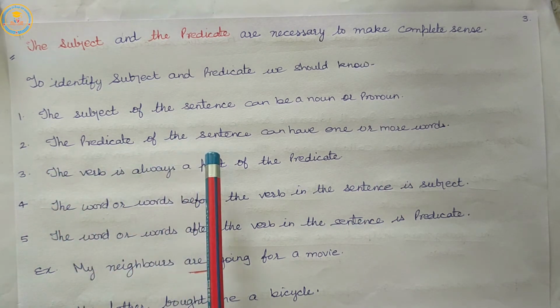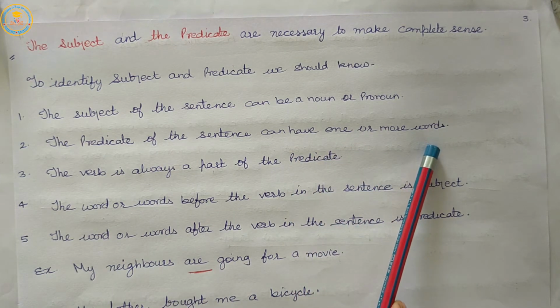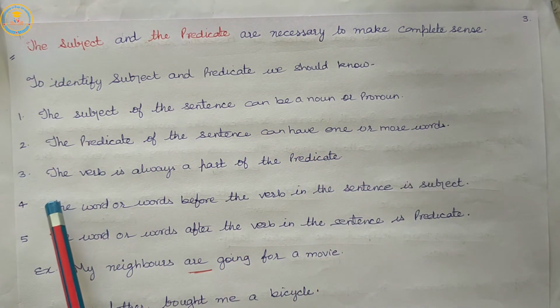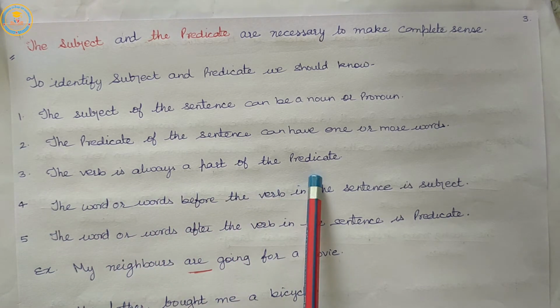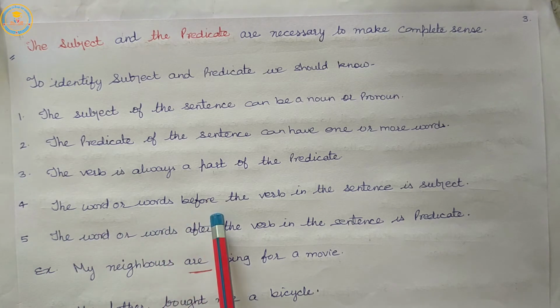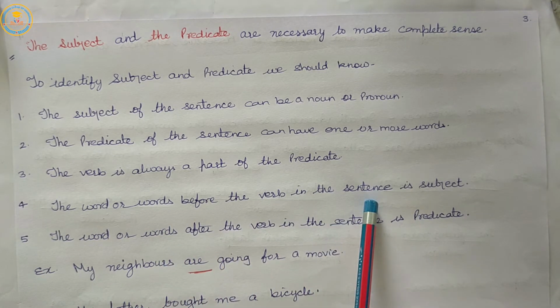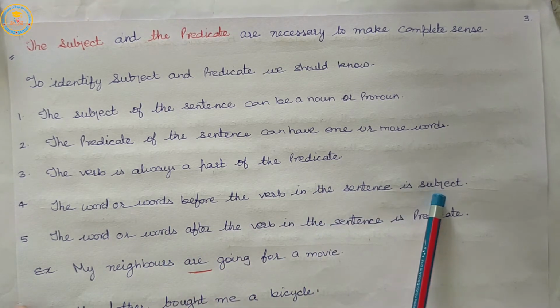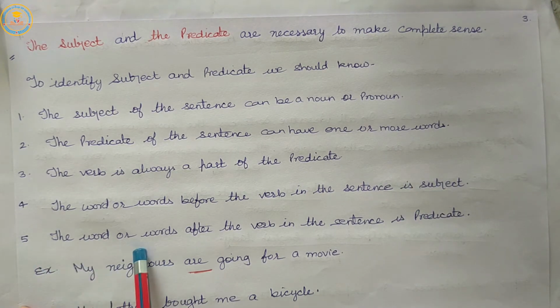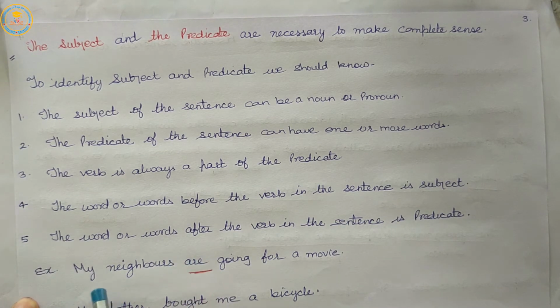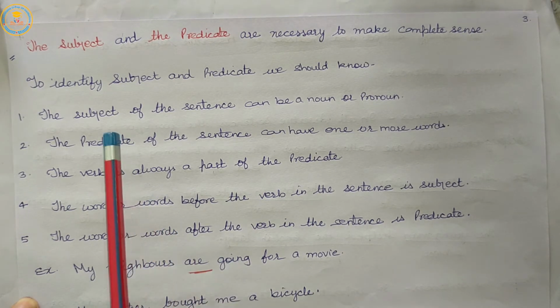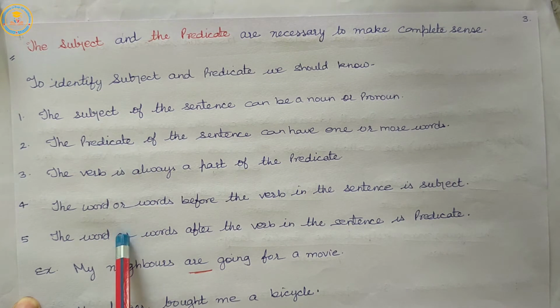The predicate of the sentence can have one or more words. The verb is always a part of the predicate. The word or words before the verb in the sentence is subject. The word or words after the verb in the sentence is predicate. So, to identify the subject and predicate in the sentence, we should know about the key points.